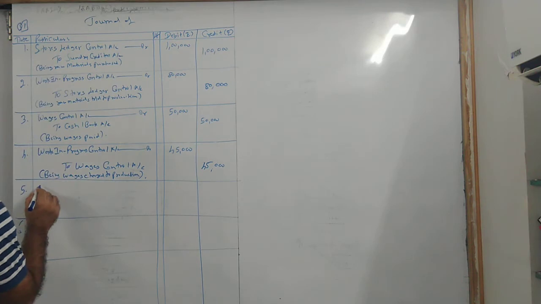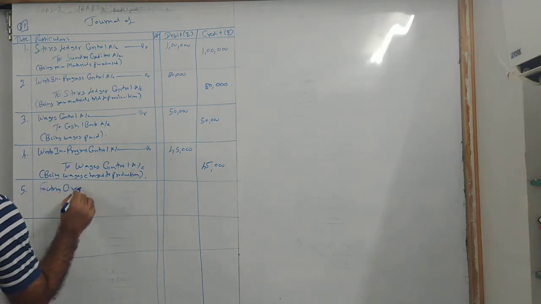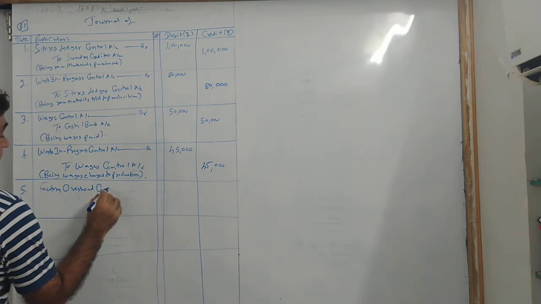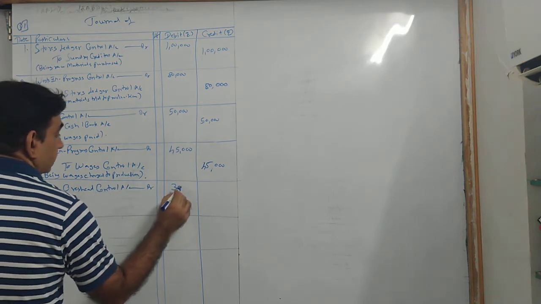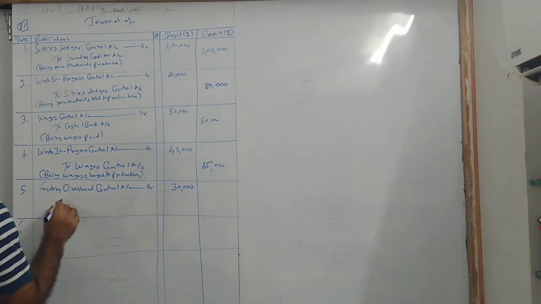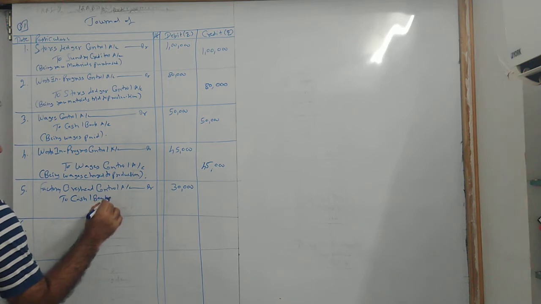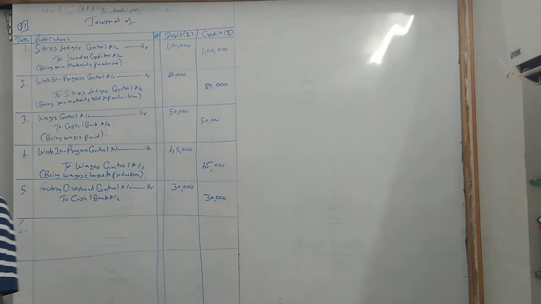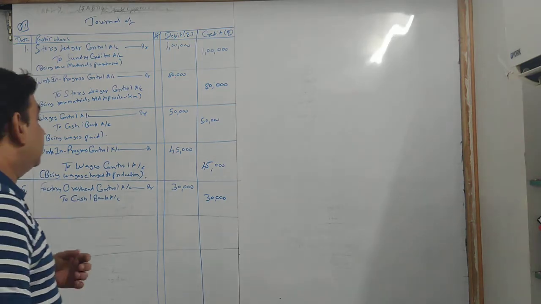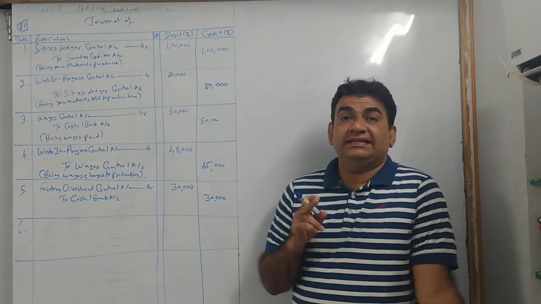So my entry becomes factory overhead control account debit 30,000 to cash bank account 30,000.